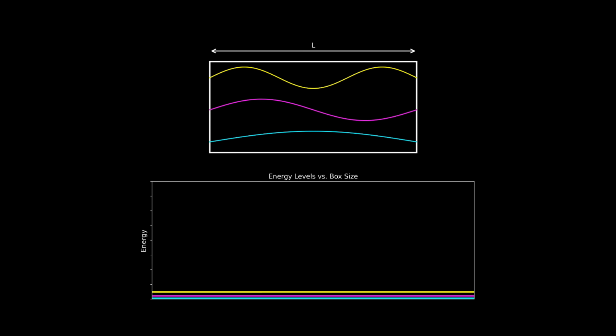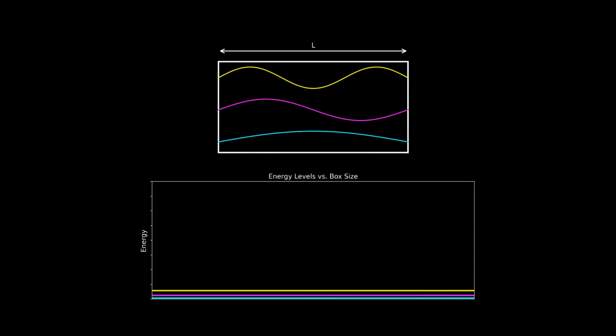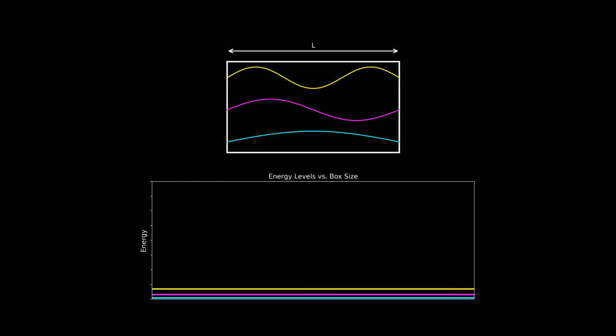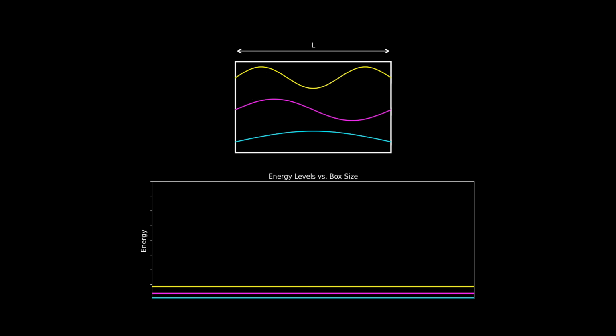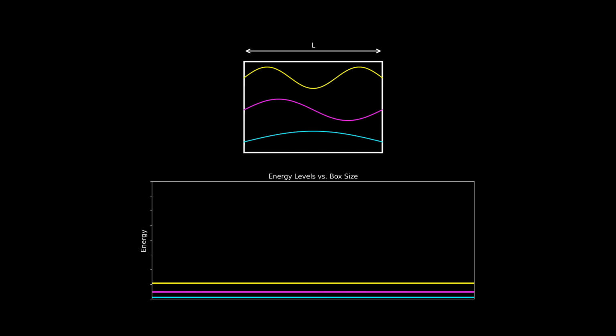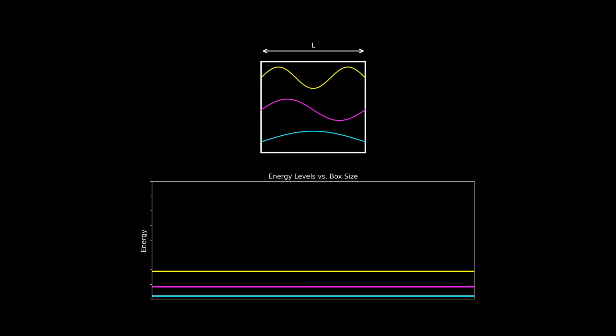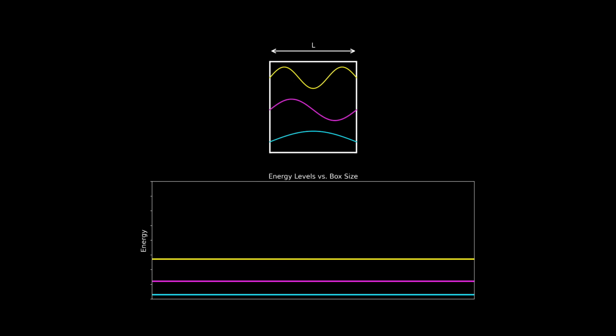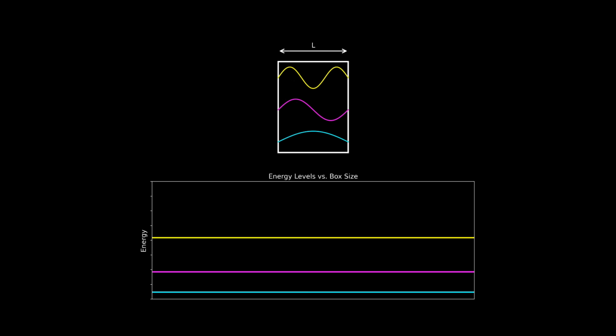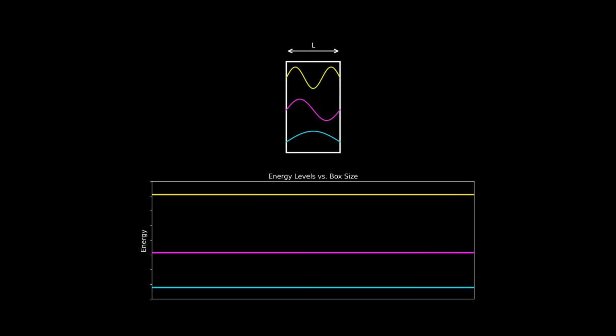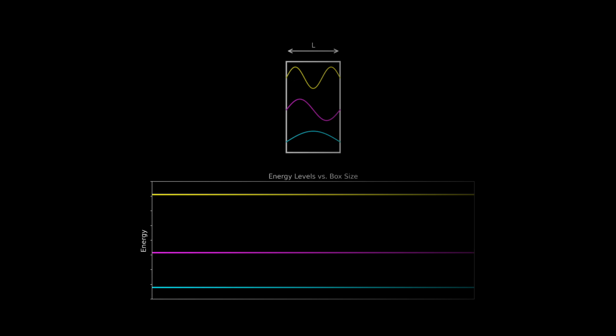And this is true for all of the energy levels, corresponding to each of the different wavelengths that fit inside the box, not just the minimum energy ground state. And we also note that the spacing between the energy levels grows as the size of the box decreases, and this is due to the n squared scaling of the energy levels.